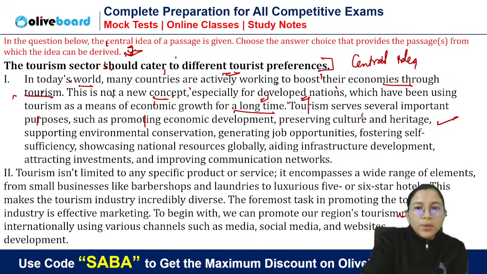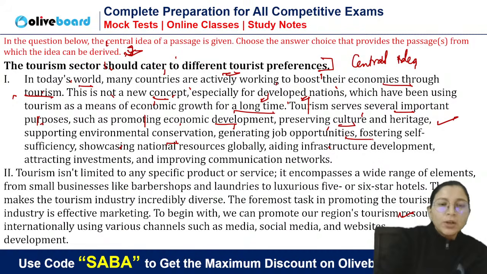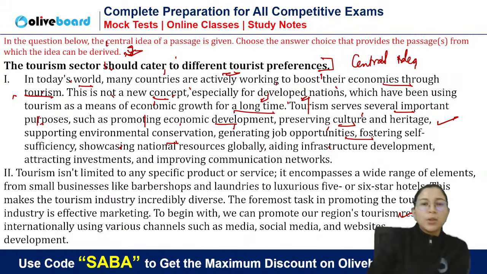Tourism serves several important purposes such as promoting economic development, preserving culture and heritage, supporting environmental conservation, generating job opportunities, fostering self-sufficiency, showcasing national resources globally, aiding infrastructure development, attracting investments and improving communication network.